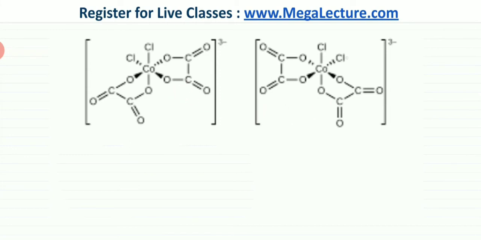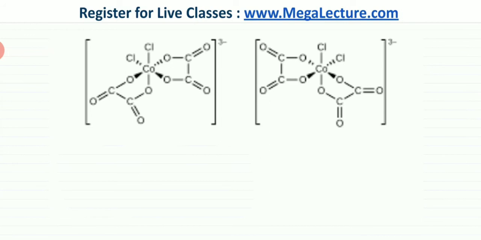You can try this. You can try rotating the Cl, I mean, on this axis over here, just 90 degrees to the left so that the Cl is pointing in this direction. But all the other bidentate ligands would be pointing in different directions. So they're non-superimposable and they're going to be mirror images of each other.